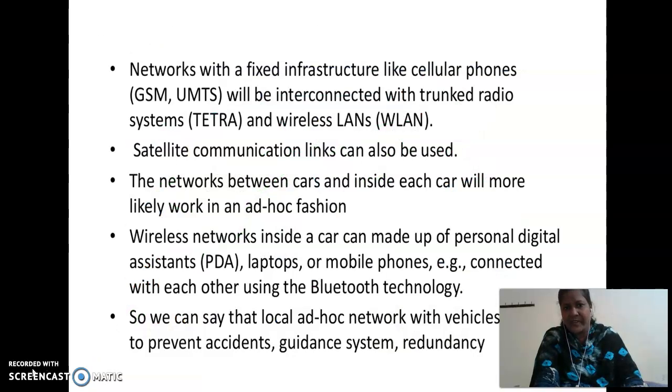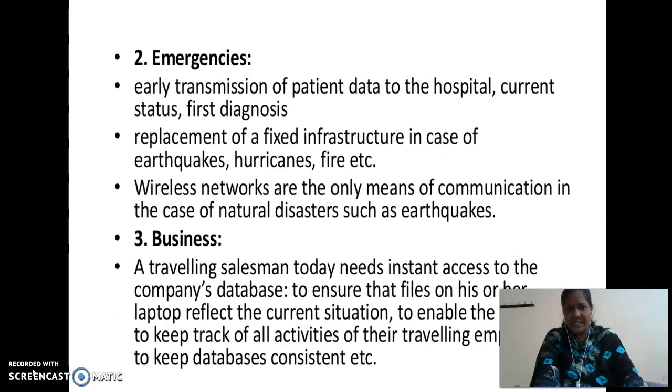Networks with fixed infrastructures like cellular phones will be interconnected with trunk radio systems and wireless LANs. Satellite communication links can also be used. The networks between the cars and inside each car will more likely work in an ad hoc fashion. For that purpose we use personal digital assistants, laptops or mobile phones. Next application is emergencies.